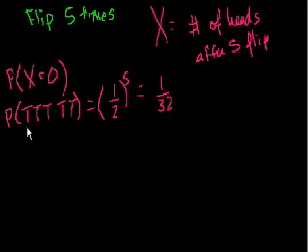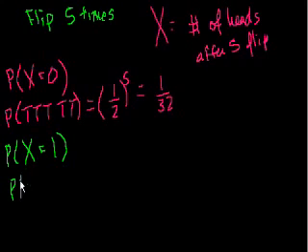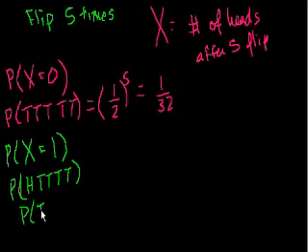Fair enough. Now, I'm going through all of this as a bit of a probability review, just because I think it's important to get the intuition of where we're going and how you actually form a discrete probability distribution. Now what's the probability that you get exactly 1 head? Well, that could just be the first flip. It could be heads, then tails, tails, tails, tails, tails. Or it could be the second flip, so tails, heads, tails, tails, tails, and so forth. This 1 head that you get could be in any of the 5 spots, right?